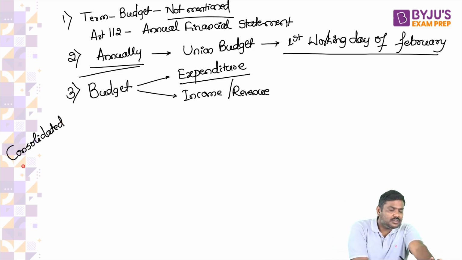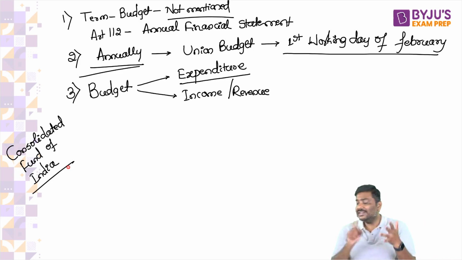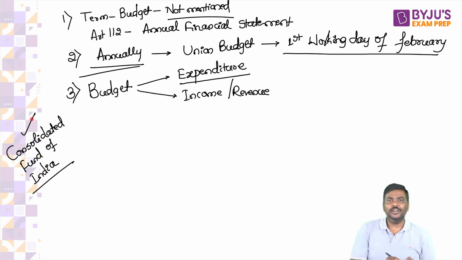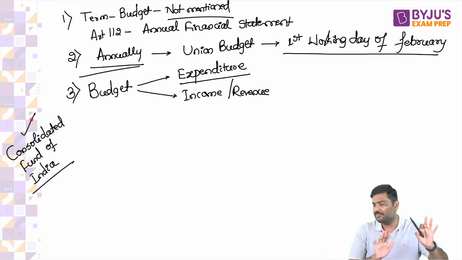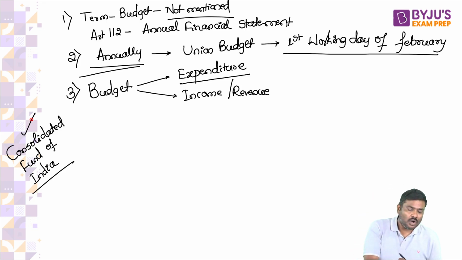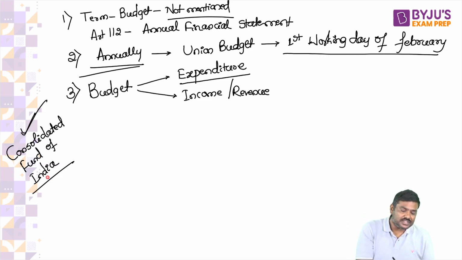Have you come across the Consolidated Fund of India? Articles 266 and 267: Consolidated Fund of India, Contingency Fund of India, and Public Account. In case of the Consolidated Fund of India, what is a very important condition? If the Government of India wants to withdraw even a single rupee from the Consolidated Fund of India, first they will have to take the approval of the Parliament.